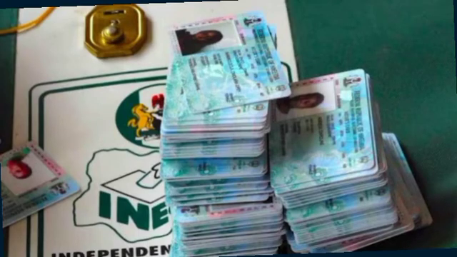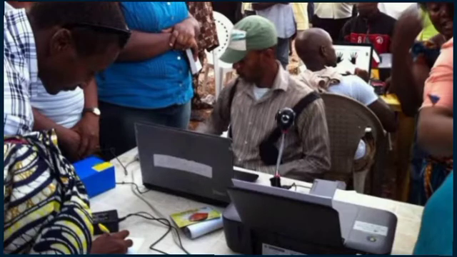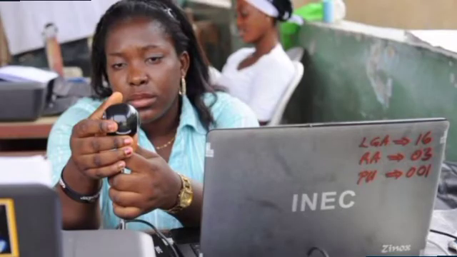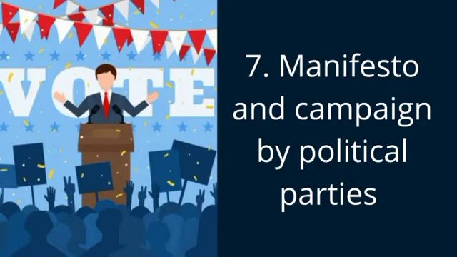Once a citizen is up to the age of 18, he or she is allowed to register so that he or she can participate in the coming election. Also, different political parties are allowed to register their candidates so that their candidates can partake in available offices or available seats.